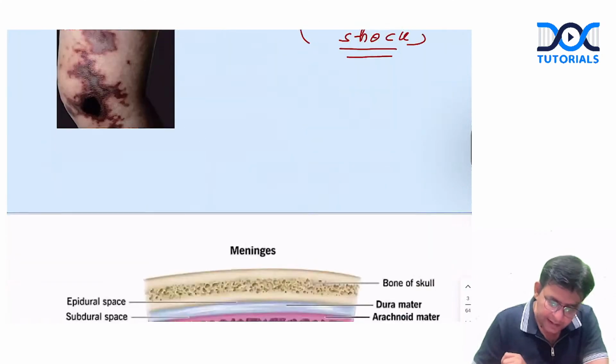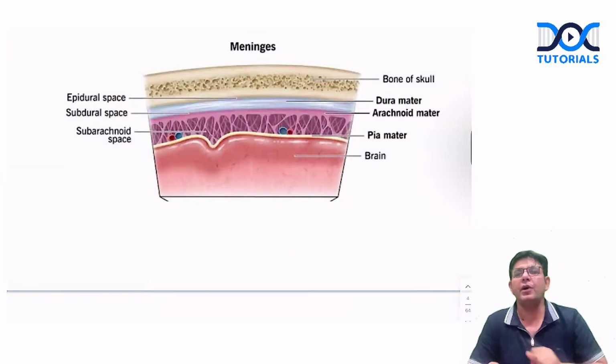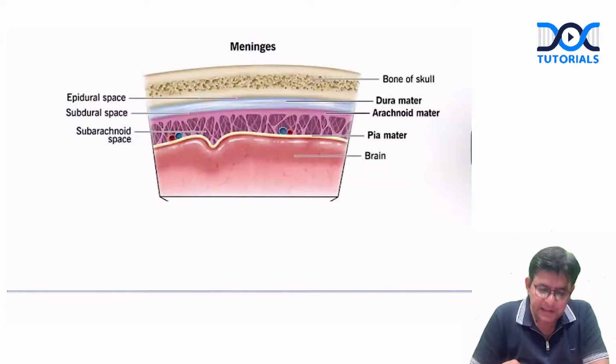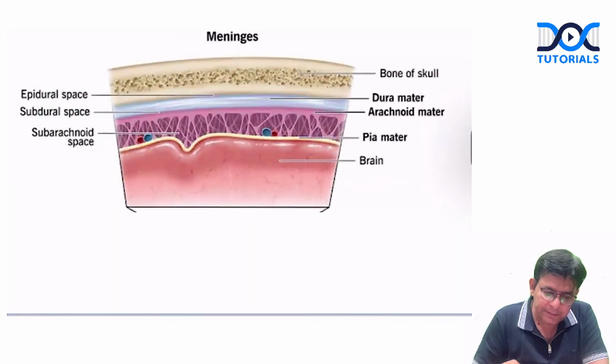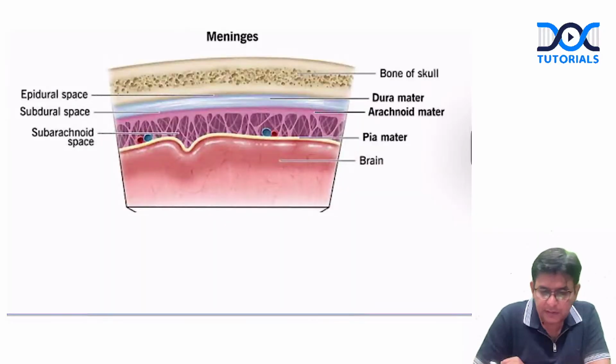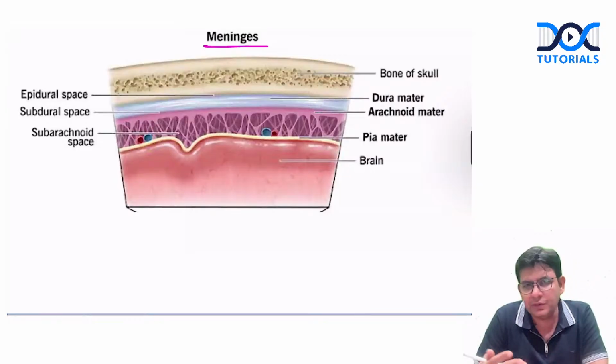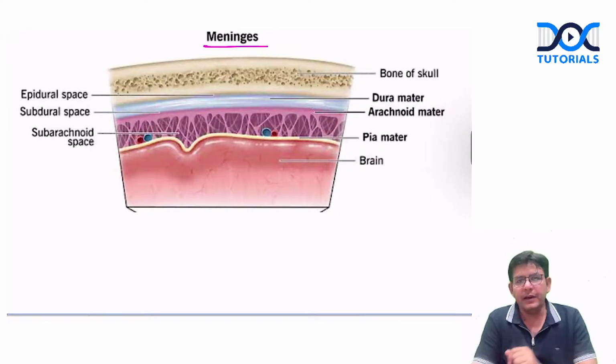Now, after this, let's come to our topic first, that is meningitis. As you know, we have meninges, which cover the brain. These meninges are mostly three: pia mater, arachnoid, and dura mater.